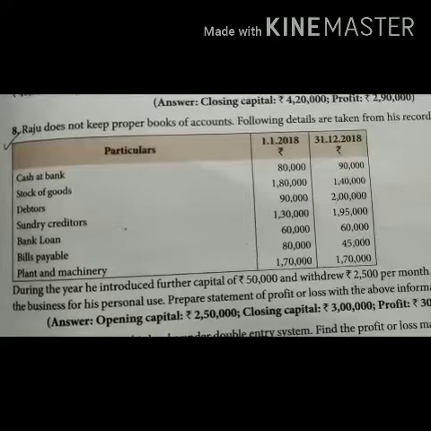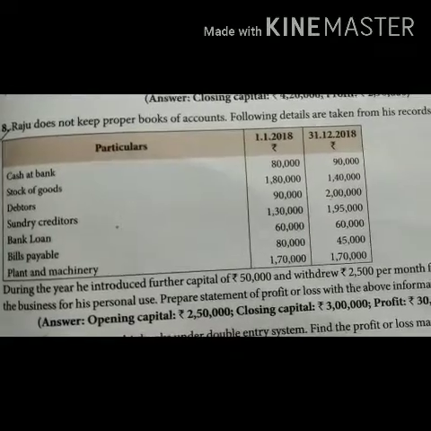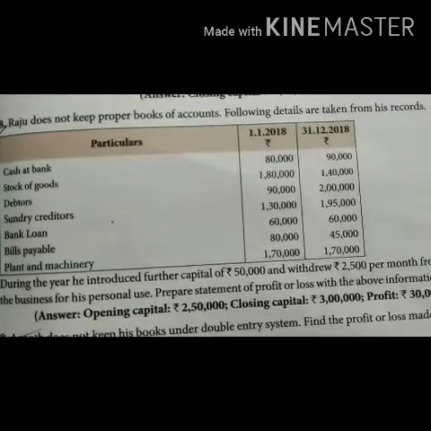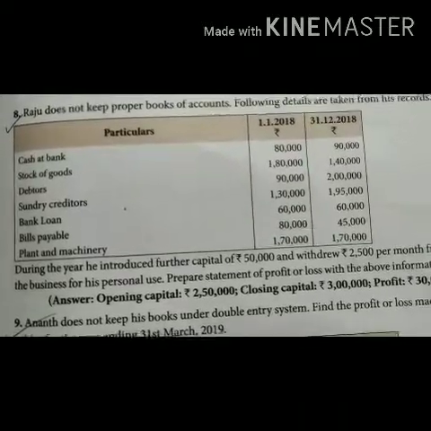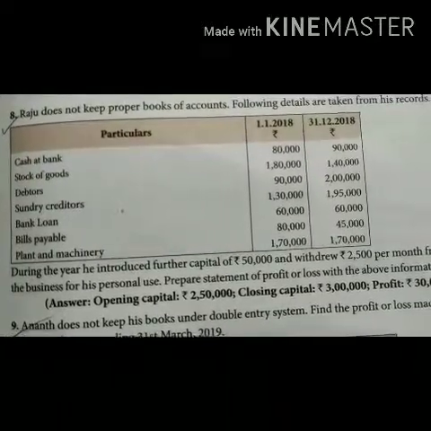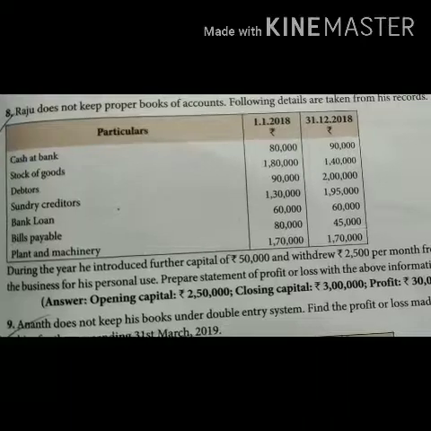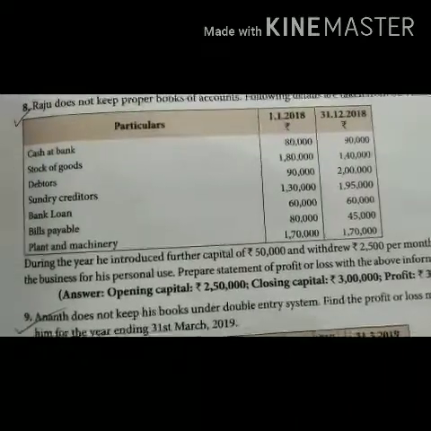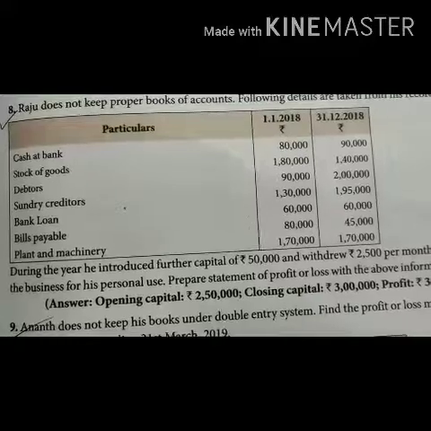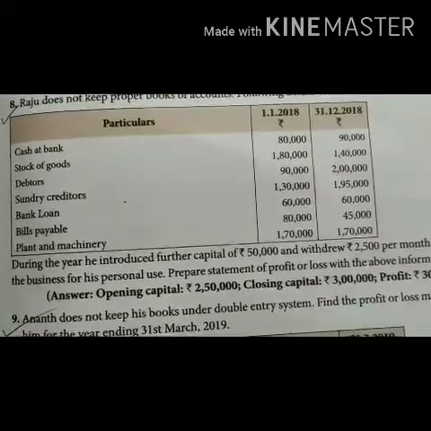The 8th one: Raju does not keep proper books of accounts. The following details are taken from his records. They've given particulars as on 1/1/2018 and as on 31st of December 2018. Cash at bank 80,000, 90,000.